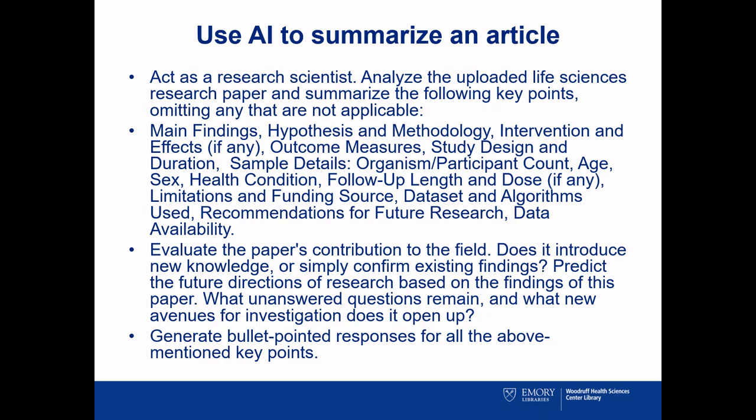While using AI to find citations is fraught with error, AI does do a pretty good job summarizing articles. The more information you give in your prompt, the better the results. For example, this slide shows a potential prompt for summarizing an article.